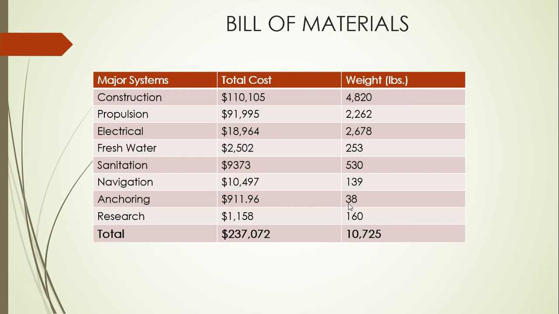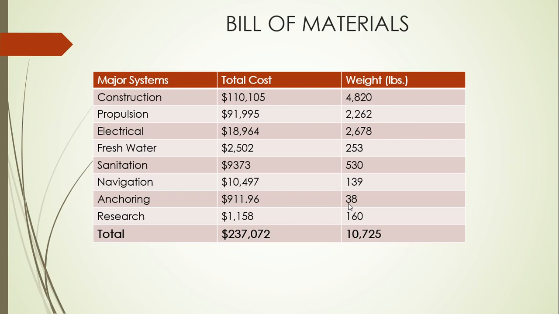Every system needs some materials to be bought, some quantities. It defines some quantities and cost. It has some weight in lbs. So this chart is the system. This chart shows the total cost required for the acquisition of all the materials for each particular system. And then a total is found out to be 37K.